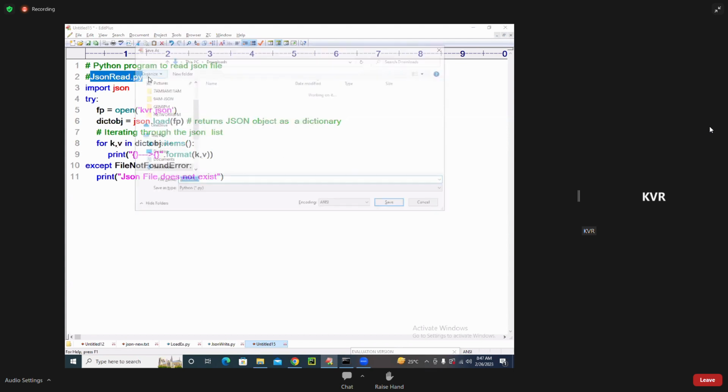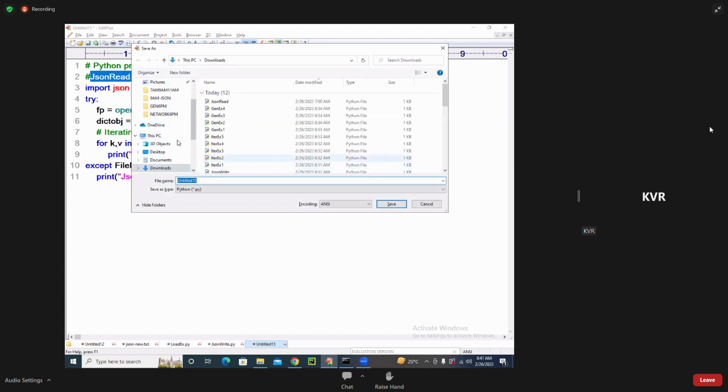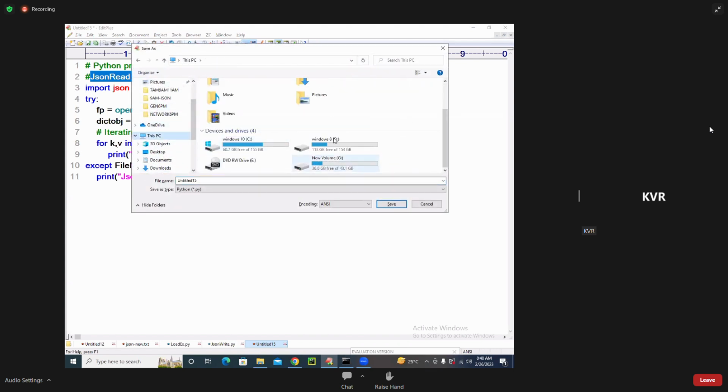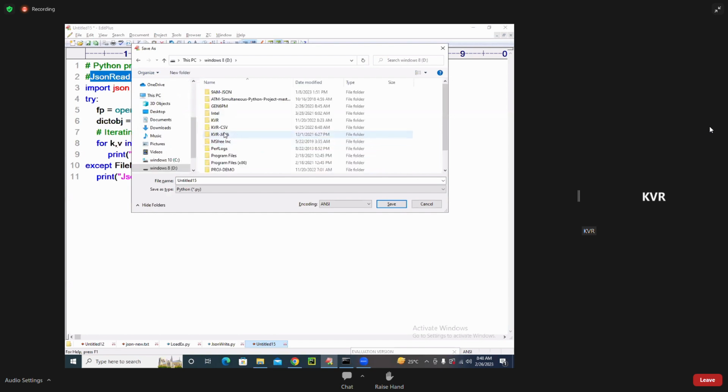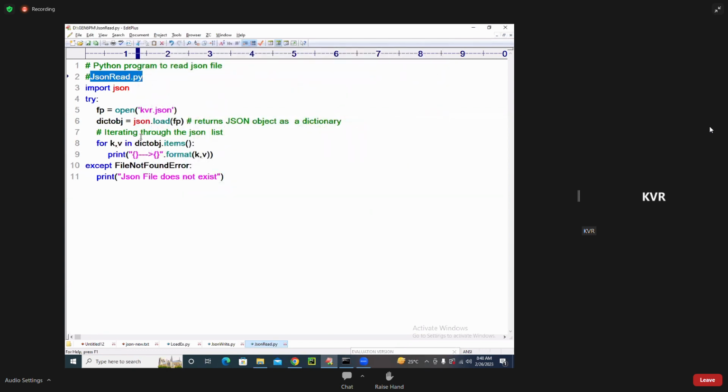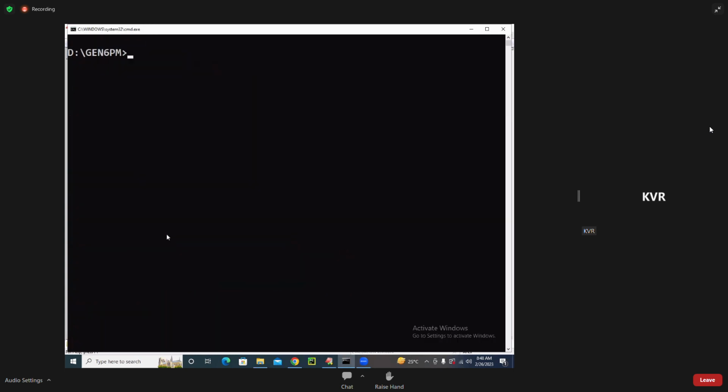Try to save this and execute it. Load is the main function, the unpickling mechanism. You execute it. jsonread.py: whatever roll number and CGPA were written, I am getting this data.